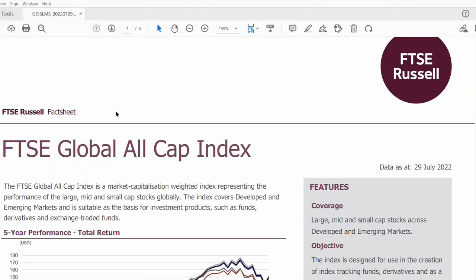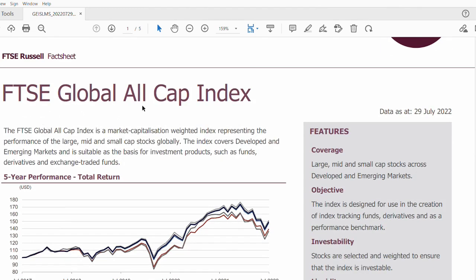Let's have a look. Here's what the PDF says. FTSE Global All Cap Index is a market capitalization weighted index representing performance of the large, mid, and small cap stocks globally. The index covers developed and emerging markets and is suitable as the basis for investment products such as funds, derivatives, and exchange traded funds.